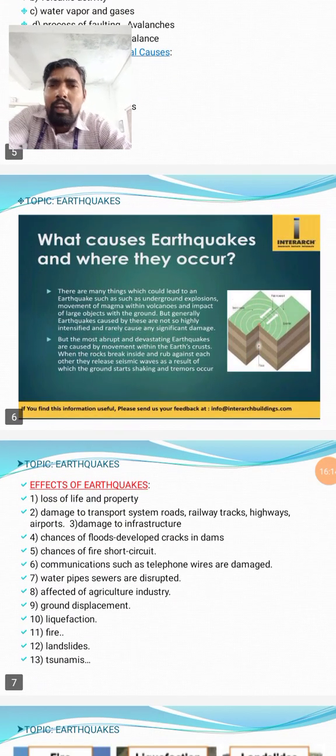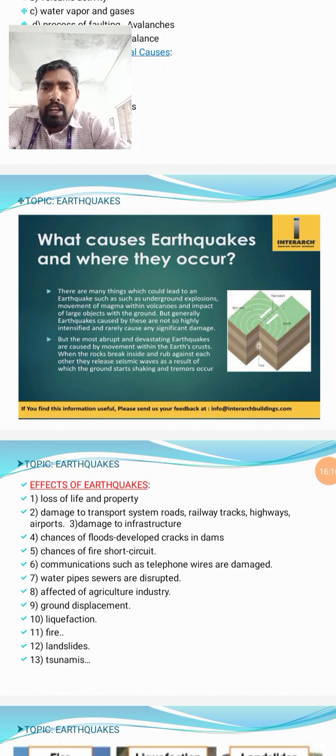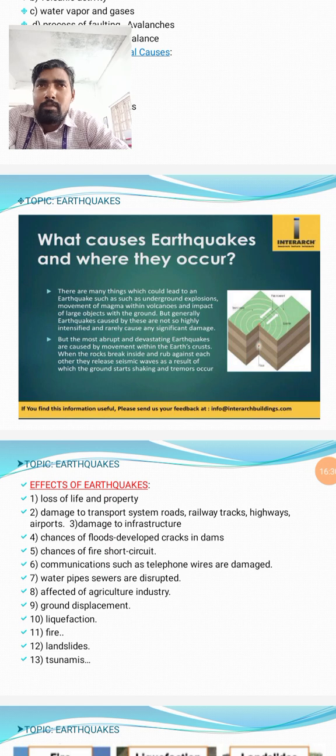So simply, what causes earthquakes and where do they occur? There are many things which could lead to an earthquake, such as underground explosions, subsurface volcanic eruptions, or subsurface faulting. Hot, high pressure gases may blast, and that is a cause for earthquakes.